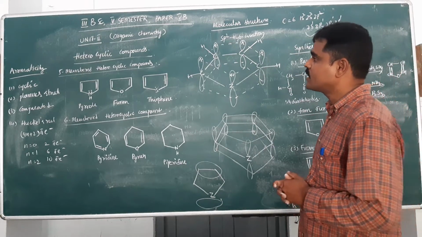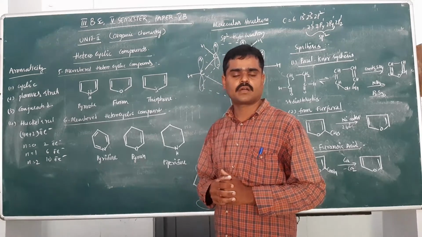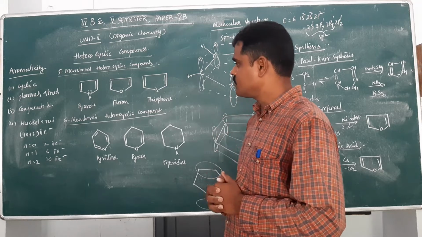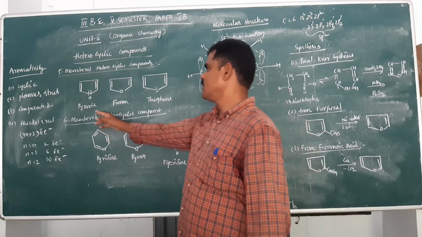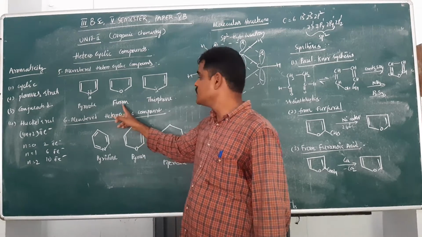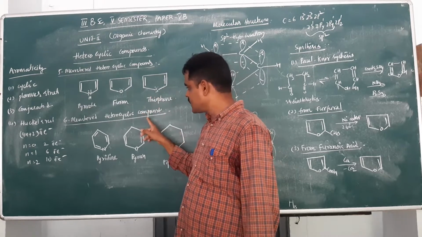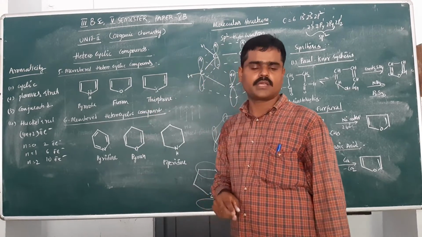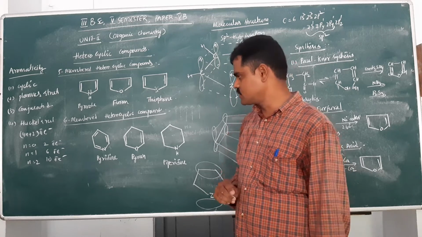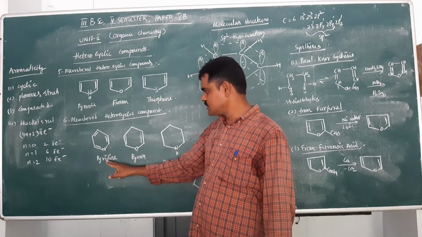Among the 5-membered heterocyclic compounds, three important compounds are given in our third BSc 5th paper. The first compound is pyrrole. The second 5-membered heterocyclic compound is furan. The third compound is thiophene. And the second type in our syllabus is the 6-membered heterocyclic compounds. In this topic, you have only one compound, that is pyridine.